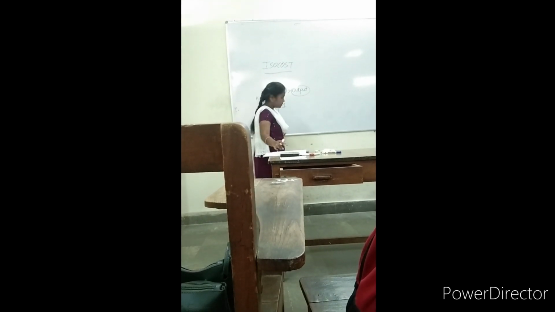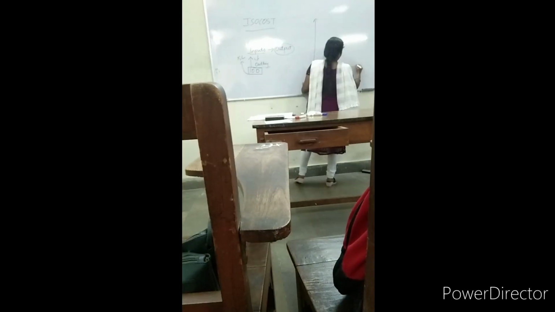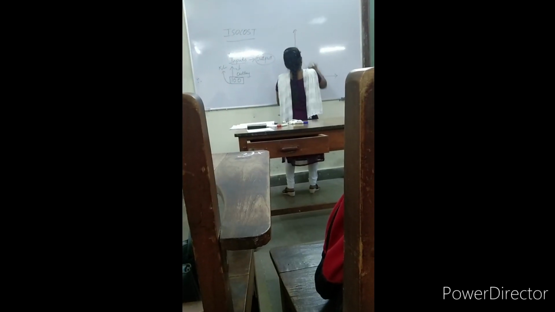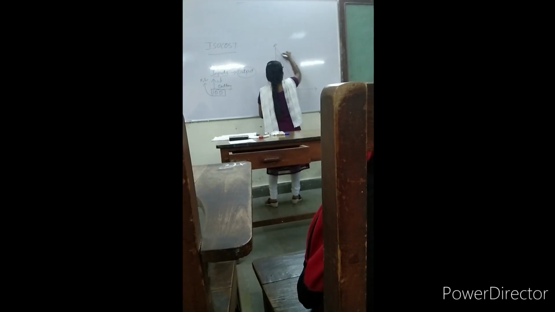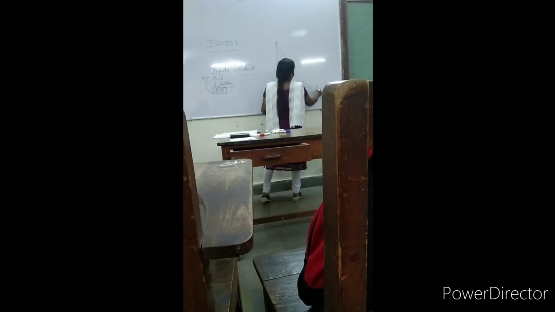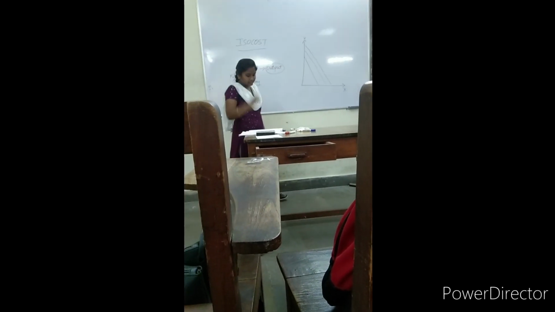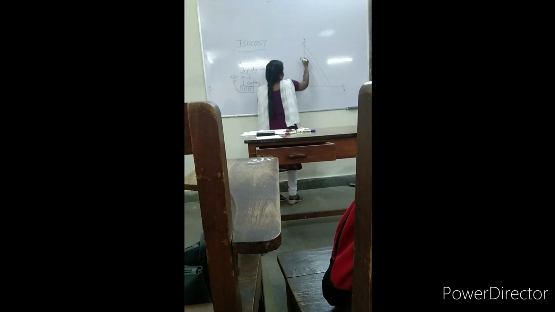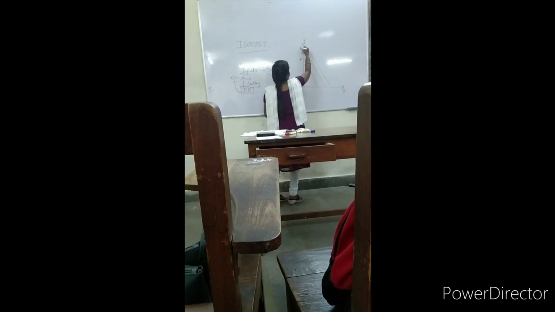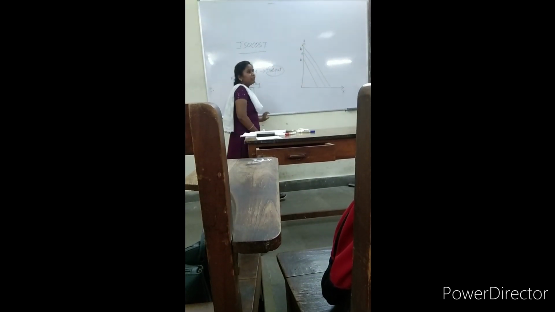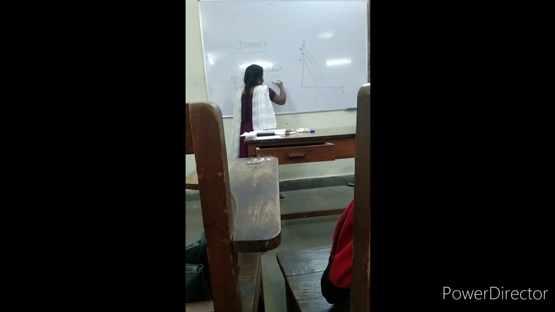Okay, the isocost is going to be like this. Why are they straight lines? Anybody? Previously we saw that our curve would be like this, but now they are straight lines, right?